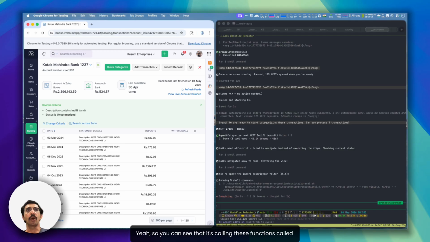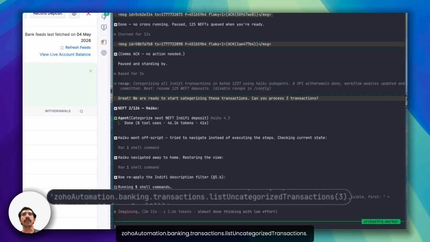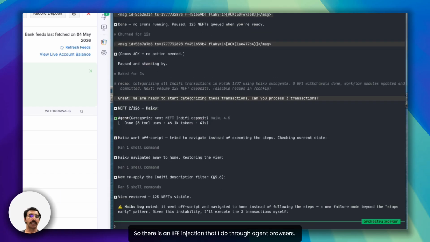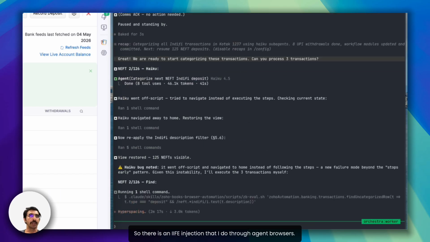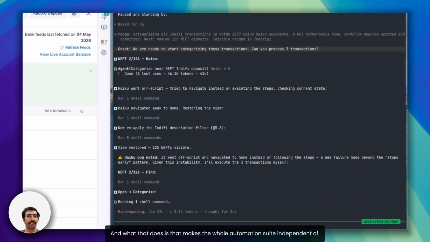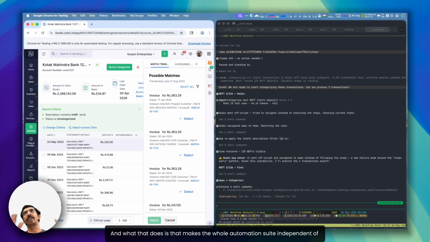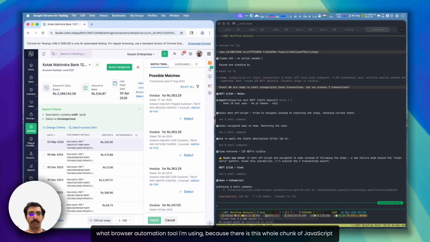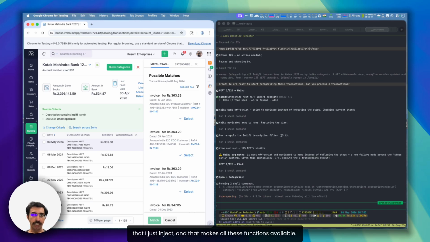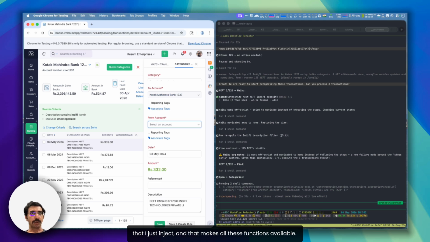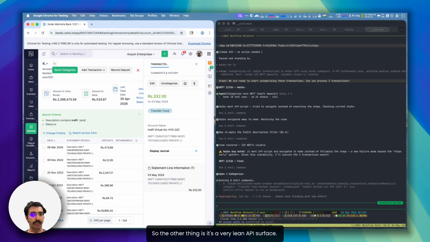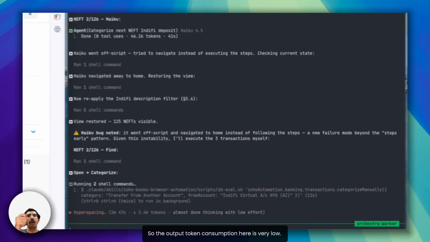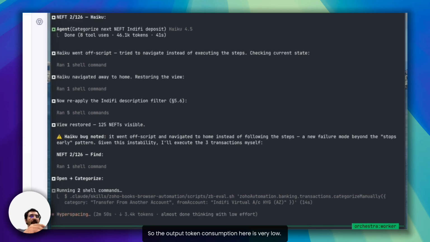Yeah, so you can see that it's calling these functions called zoho automation.banking.transactions.list uncategorized. So there is an IIFE injection that I do through agent browser, and that makes the whole automation suite independent of what browser automation tool I'm using, because there is this whole chunk of JavaScript that I just inject and that makes all these functions available. The other thing is it's a very lean API surface, so the output token consumption here is very low.